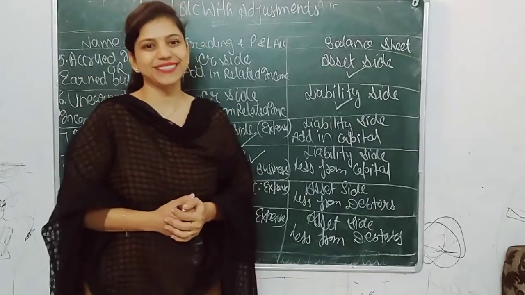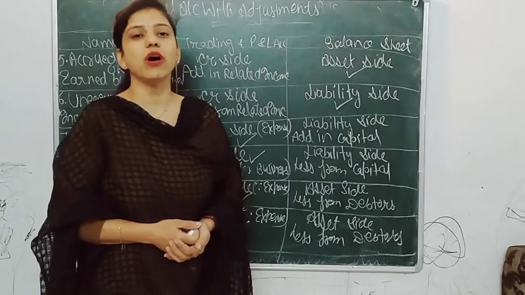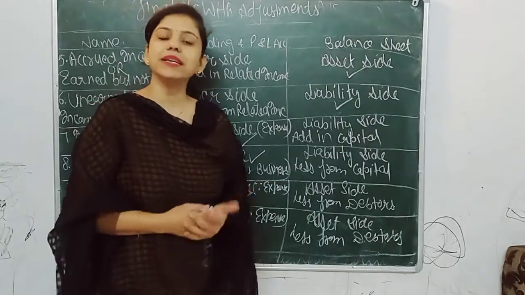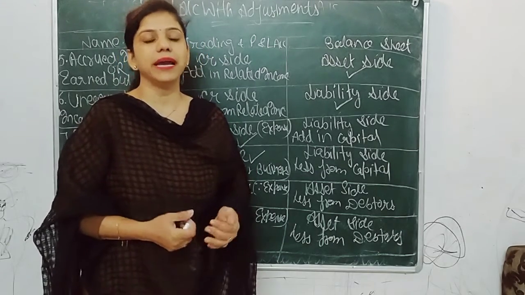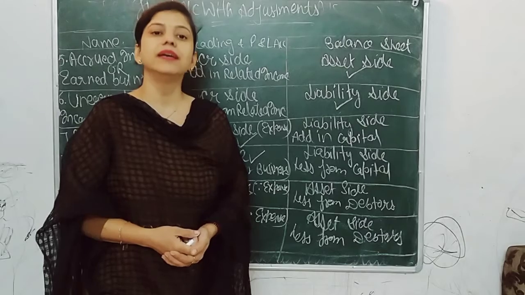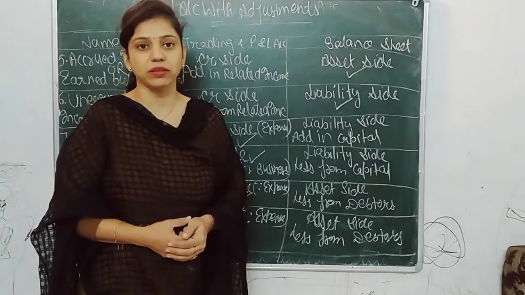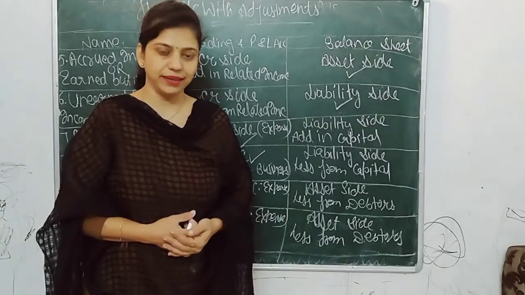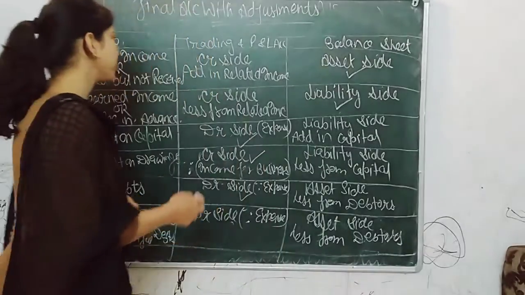Good morning, students. Today I am going to discuss with you the remaining adjustments of final accounts. Yesterday we discussed 4 adjustments: closing stock, outstanding expenses, prepaid expenses, and the last one is depreciation. I hope all that is clear. So now we will start from the 5th adjustment.